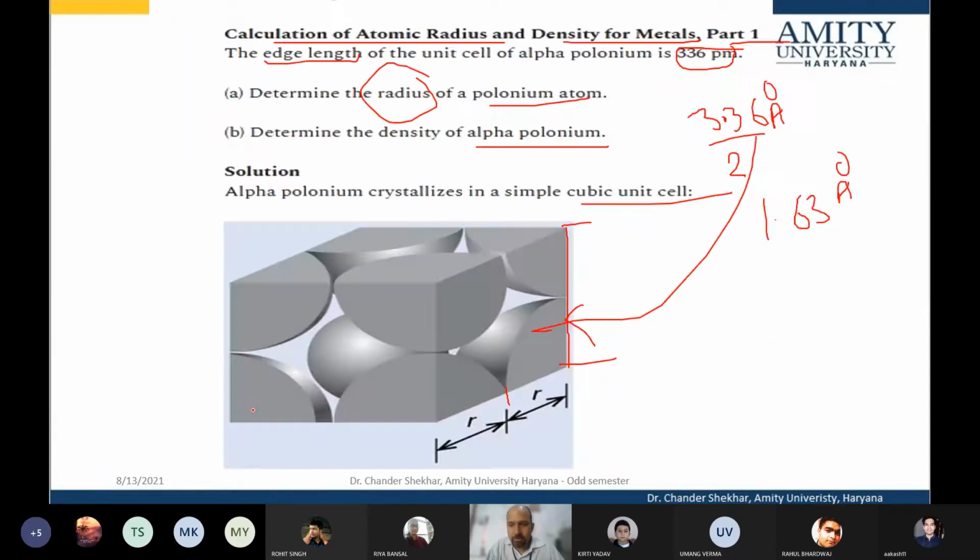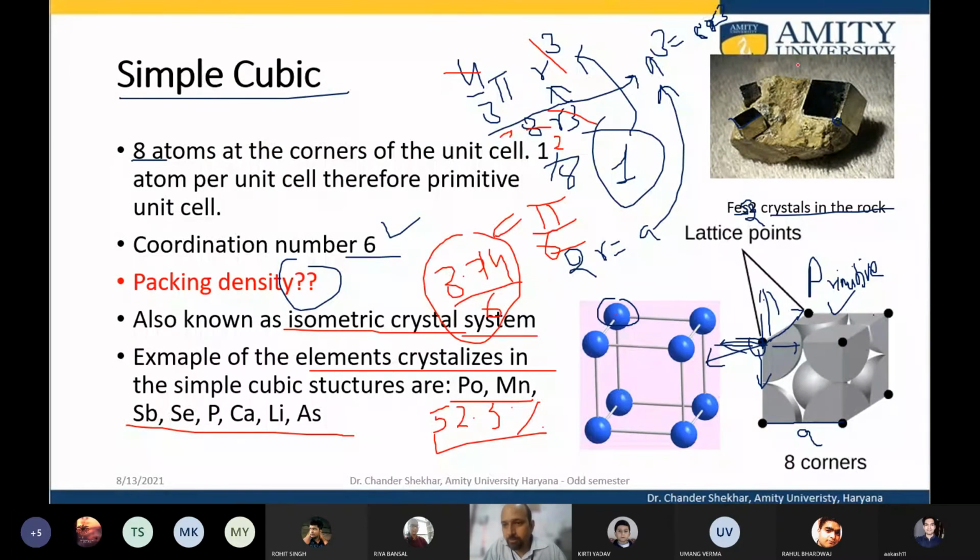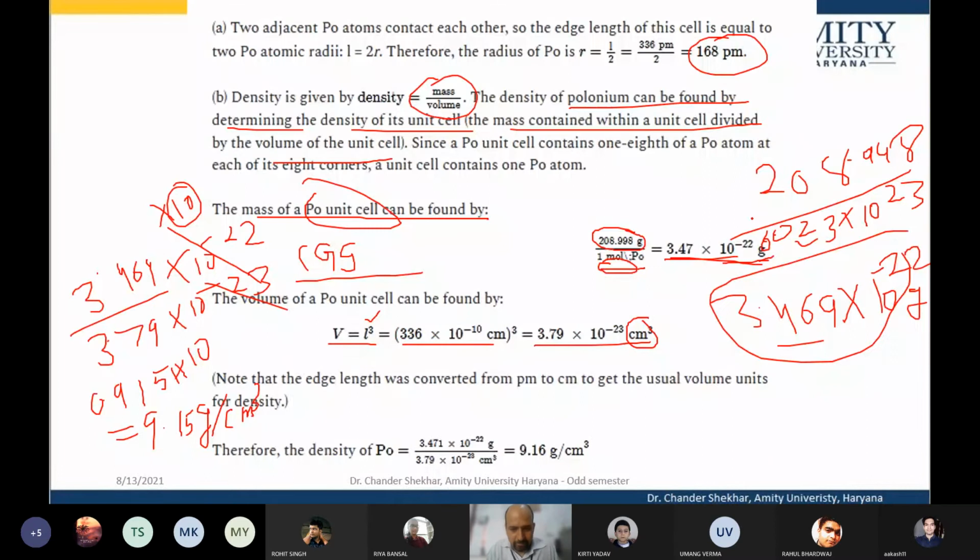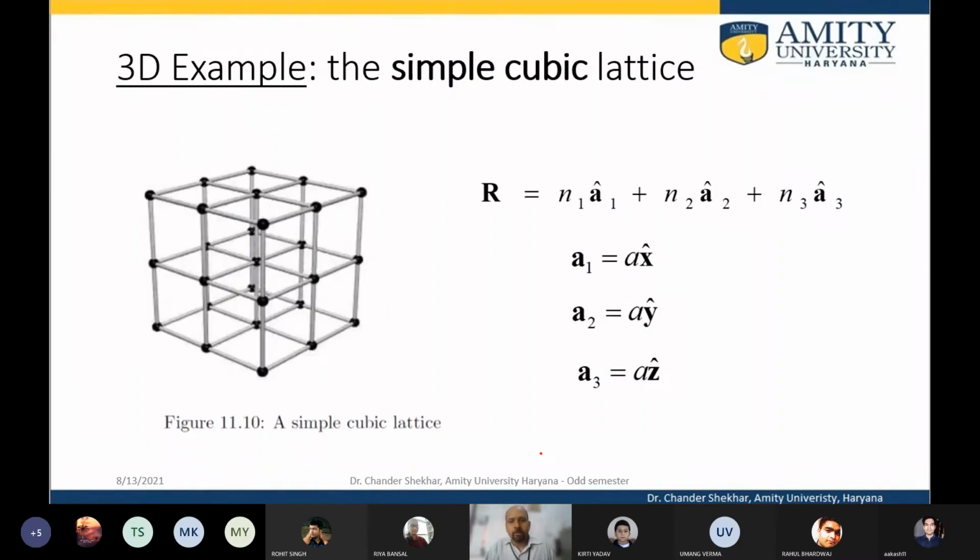So if you take a centimeter cube of the crystal like what we have here in this image, it will weigh 9.15 grams. This is actually 9.153, so this could be slightly less than this, 153 grams per centimeter cube. So this is how the radius and the density can be calculated.